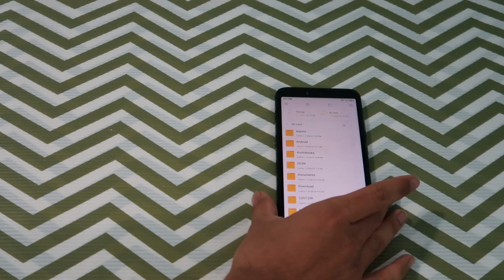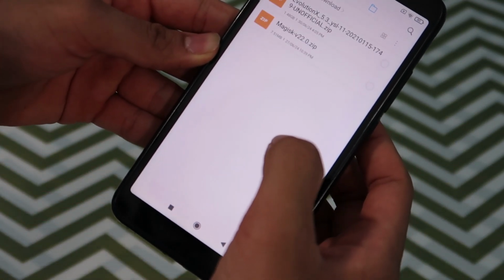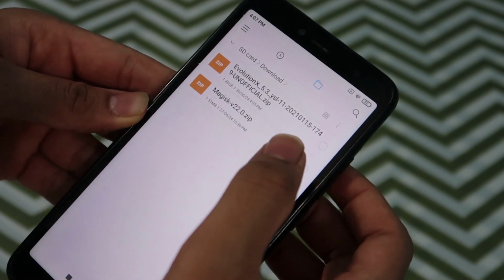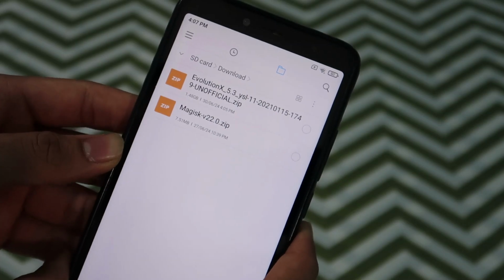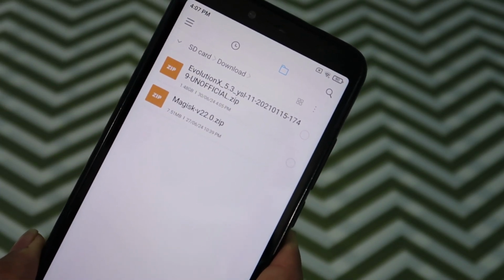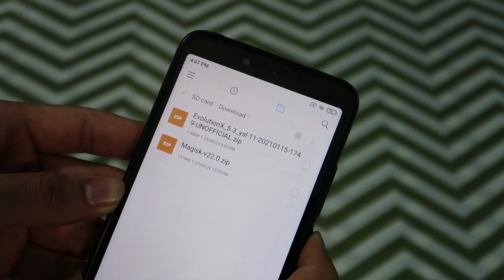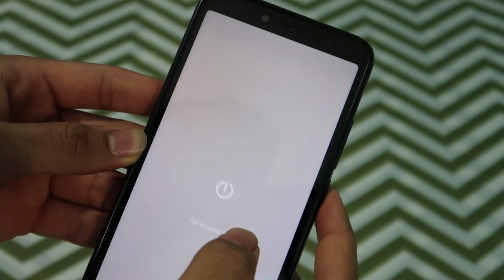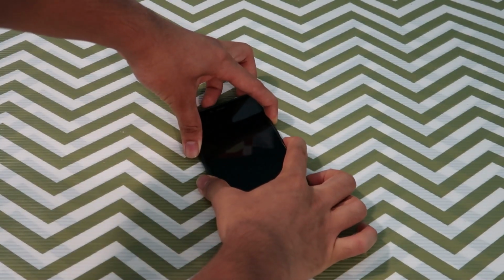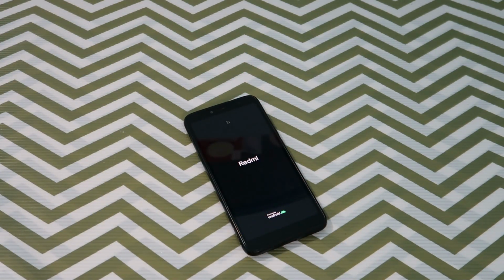Okay, so the ROM which we are going to install inside our device is the EvolutionX ROM. As you can see, the firmware file is over here, and we have to just load it and install it with the help of the custom recovery, which is the TWRP recovery that we just installed. So let's switch off our phone once again. So let's turn on our recovery mode on the device.